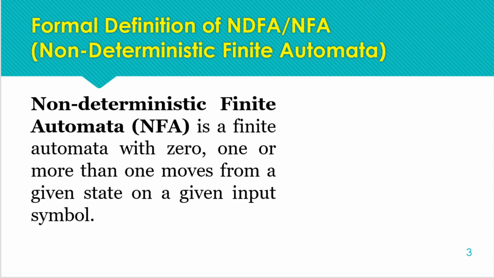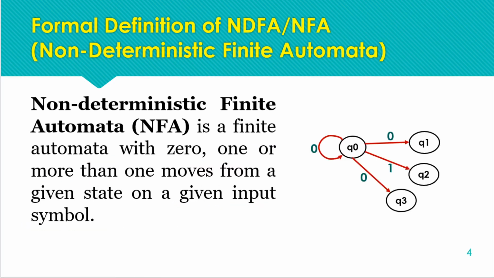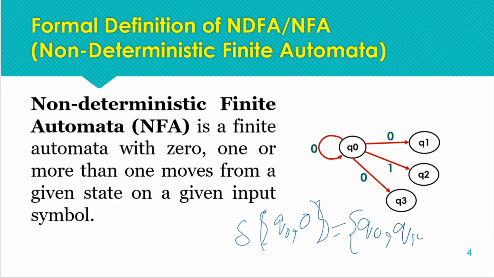Just a quick revision of NFA. NFA is a finite automata with 0, 1 or more moves from one state for a given input symbol. So in NFA we can have multiple moves for the same input symbol from a given state. For example, here from Q0 we are having moves to 3 states: 1 to Q0, next to Q1 and next to Q3. So this is an NFA where we are having 3 moves of the same input symbol from